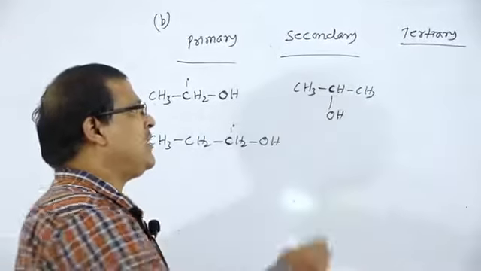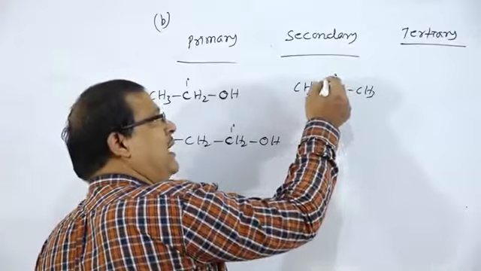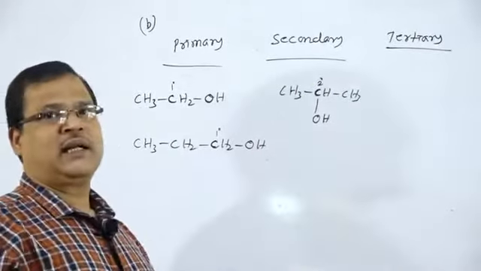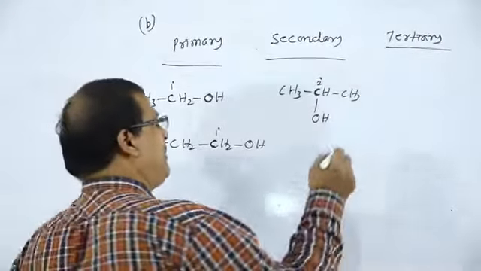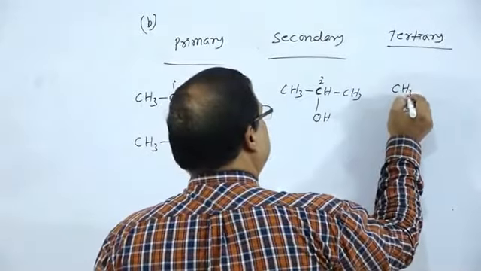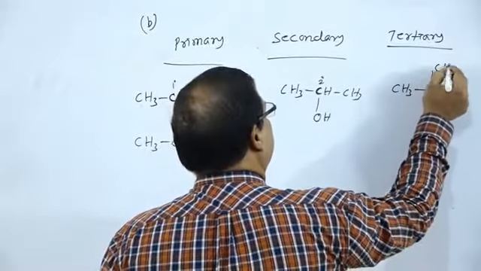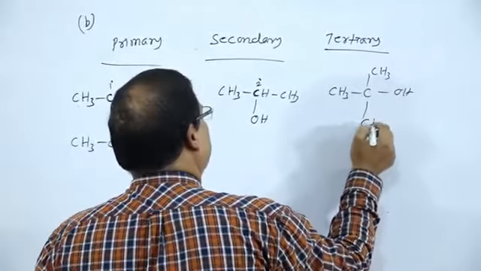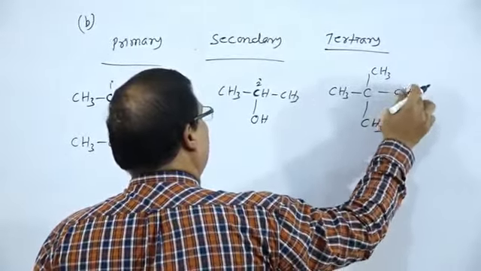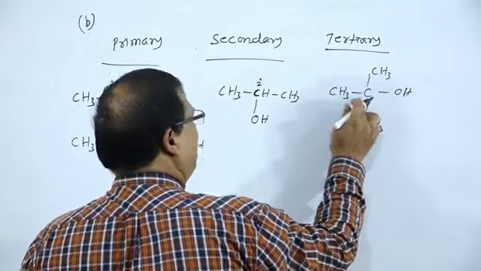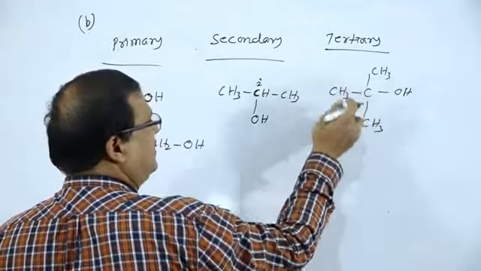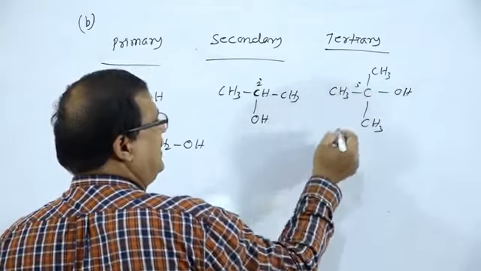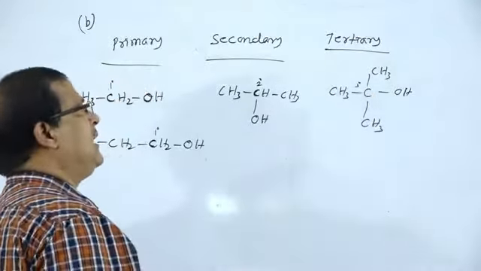Therefore this carbon atom is 2 degree and the alcohol is secondary alcohol. Similarly for tertiary, the OH group is attached to that carbon atom which is directly linked to another 3 carbon atoms. This carbon atom is 3 degree and the alcohol is tertiary.